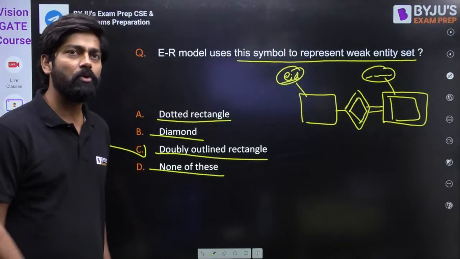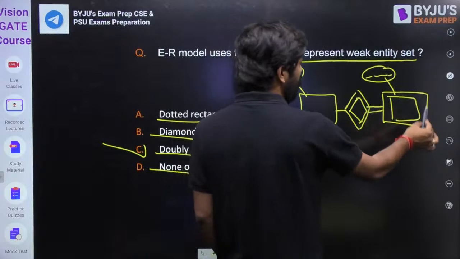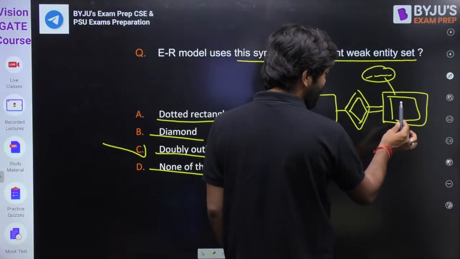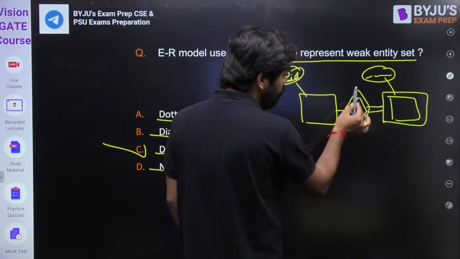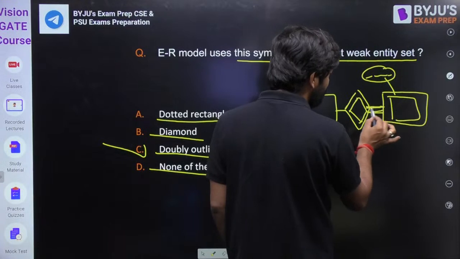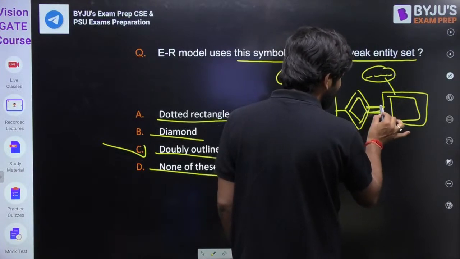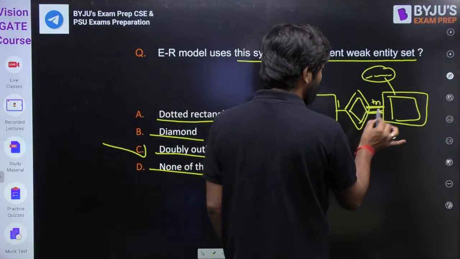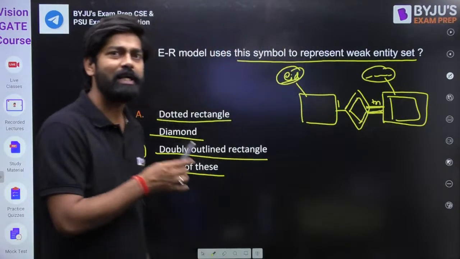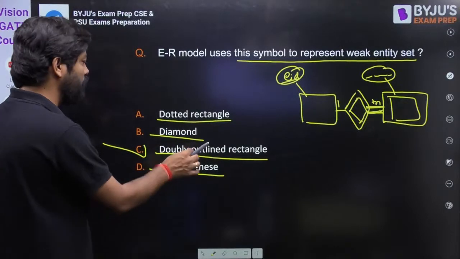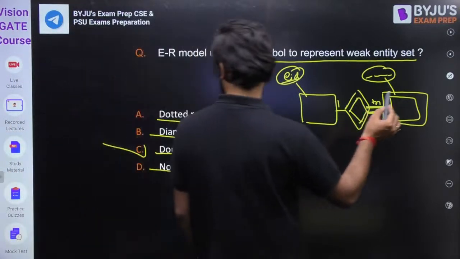Is that clear? You should know about this one. This should be a double rectangle, the weak entity set. And the relationship will be an identifying relationship, which is nothing but total participation. And this relation should be one to many. You should remember this one. Already I have covered it in the lectures. If you want, you can watch my lecture. So double outline rectangle. Answer is C. C for Chennai.